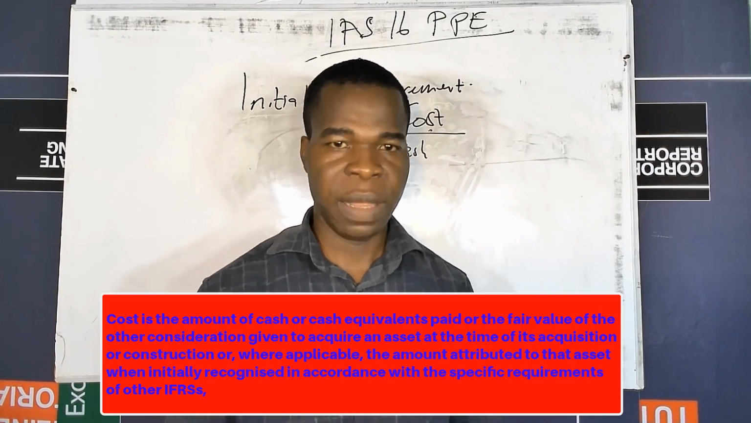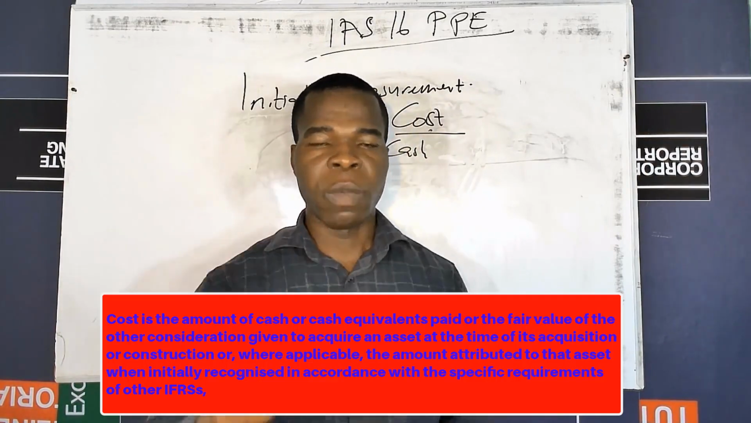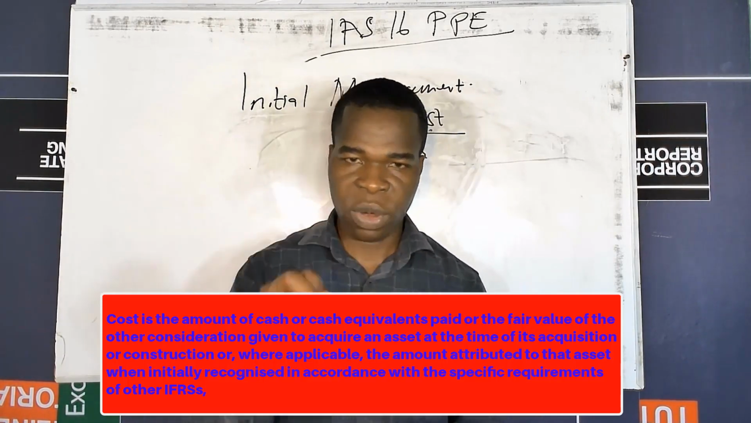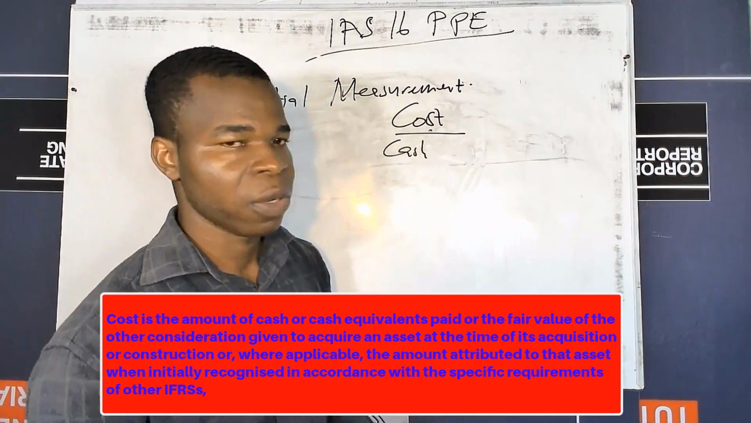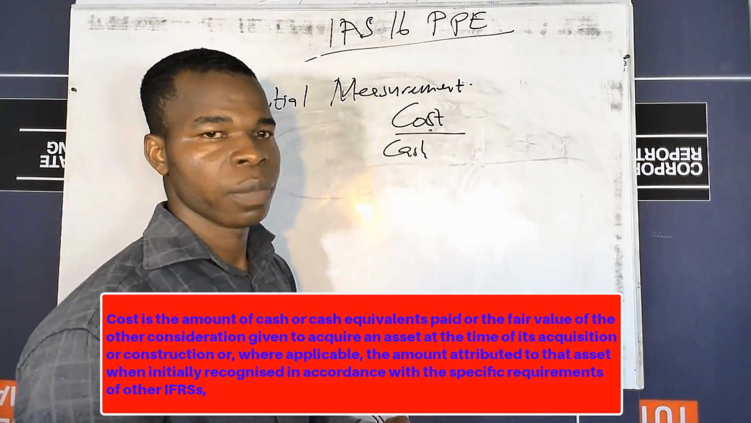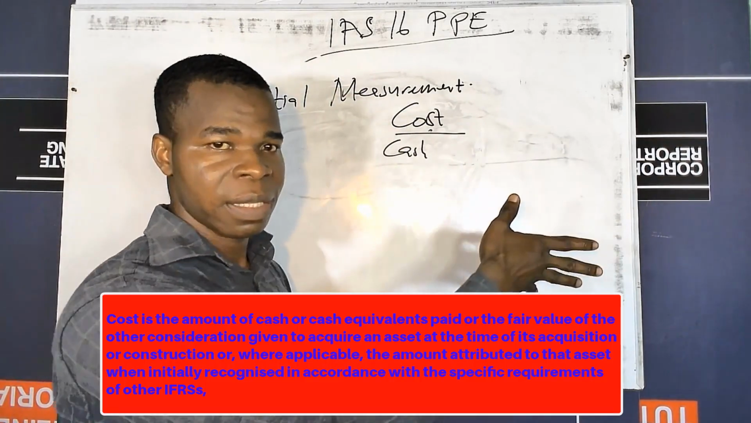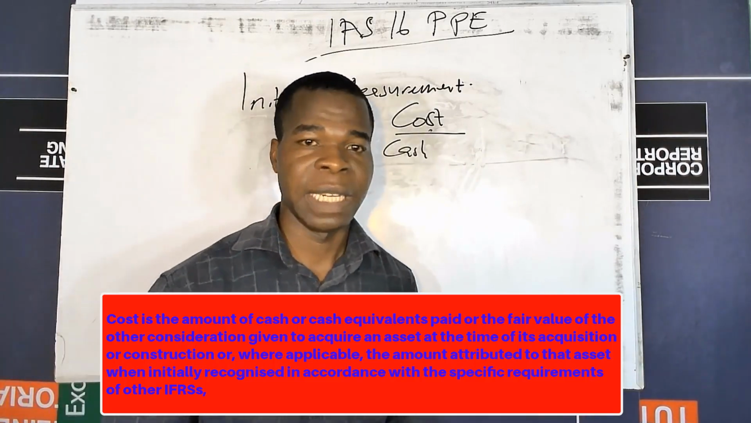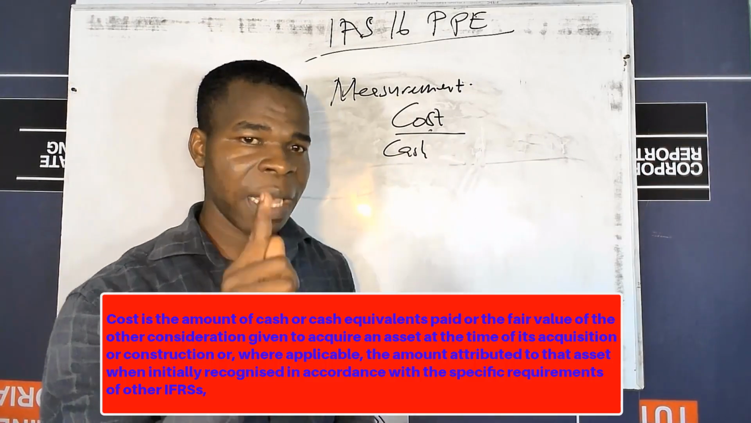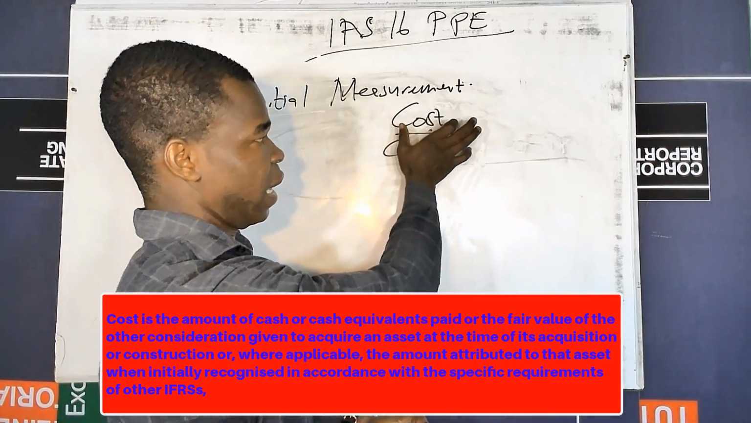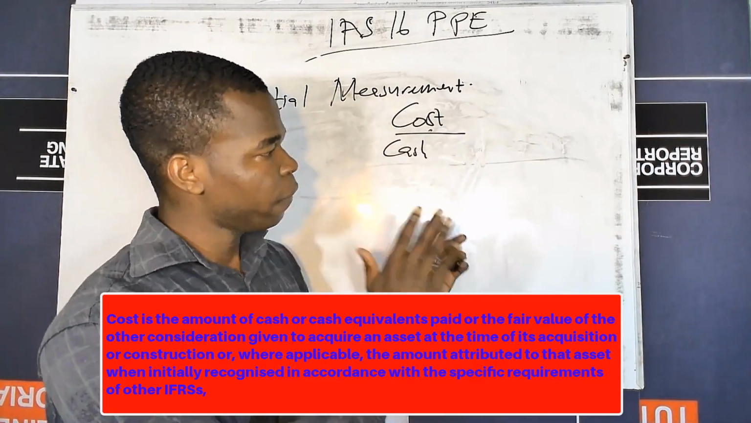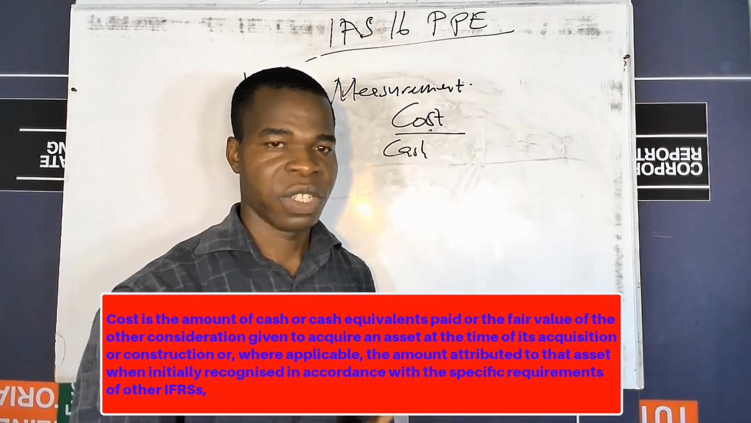Sometimes, where applicable, we say that it is the amount that is attributable to that asset when it was initially recognized in accordance with the specific requirement of other IFRSs. So this is the definition of cost. So here we see that it's a cash or cash equivalent. So we can use cash, or we can use cash equivalent like demand deposit to acquire an asset. That is the cost. Another thing that was mentioned in the definition of the cost was fair value of other consideration given.